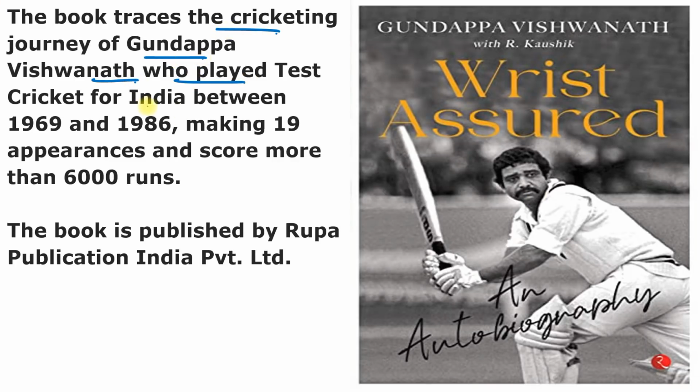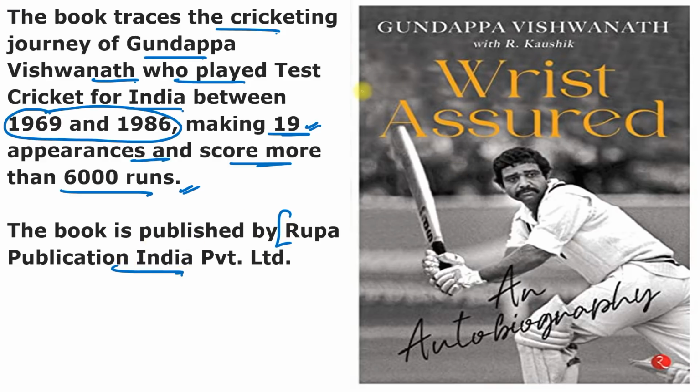So the book traces the cricketing journey of Gundappa Vishwanath or G.R. Vishwanath, who played test cricket for India between 1969 to 1986, making 91 appearances and scoring more than 6,000 runs. It means almost in 91 test matches, he scored 6,000 runs. This is a unique thing which was achieved by Gundappa Vishwanath. And the book is published by Rupa Publication. And you can see here the very beautiful cover page of this book, or you can say this autobiography.